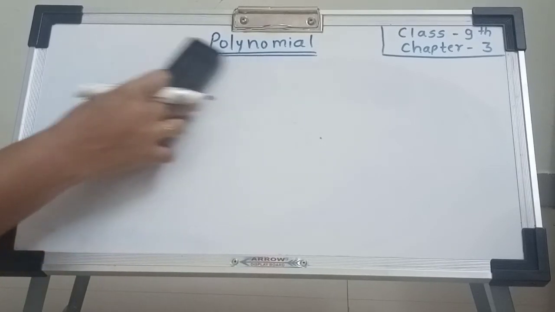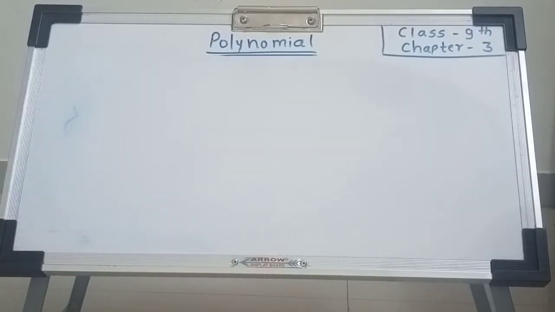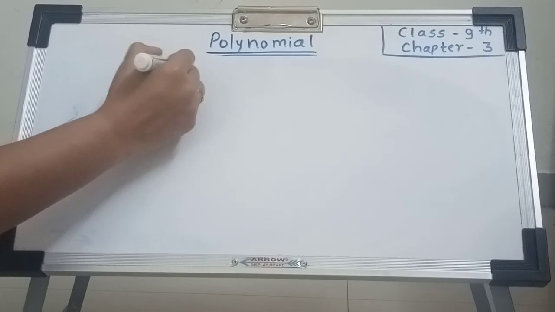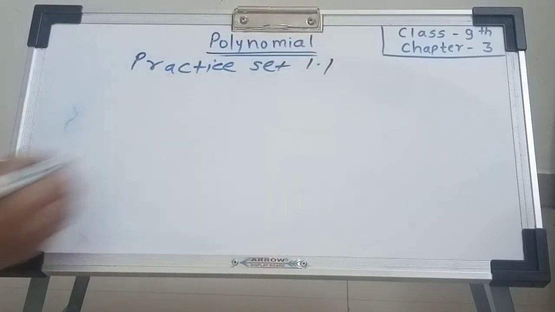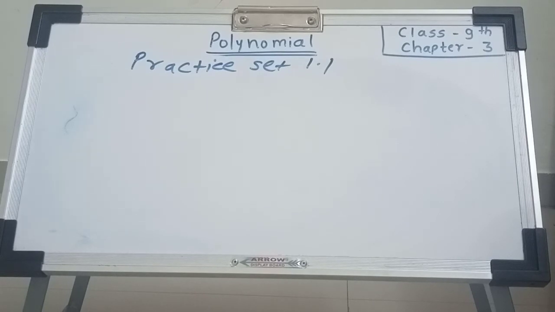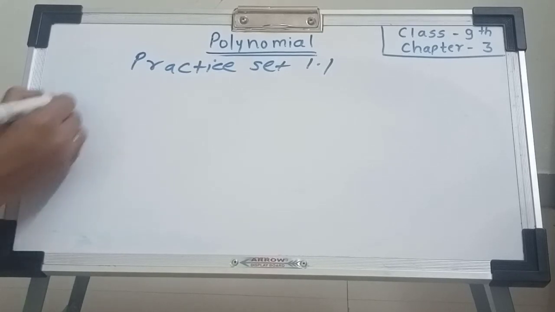Now we see practice set 1.1. Here first question, the following are polynomials or not. We find whether these expressions are polynomials or not.